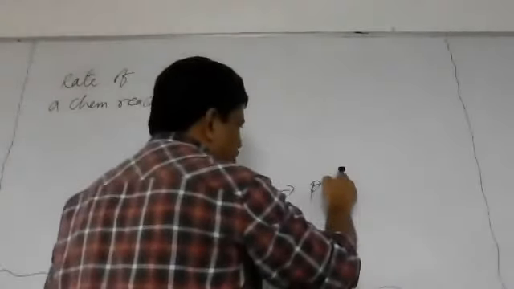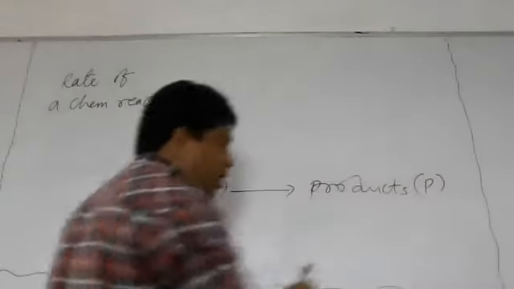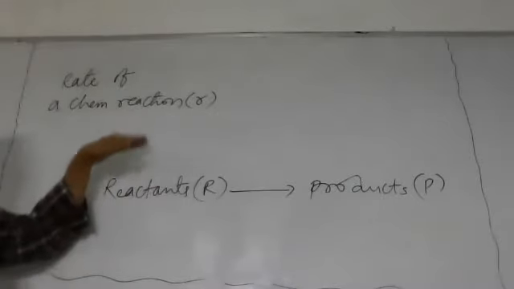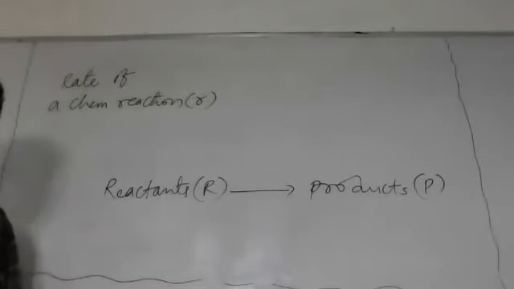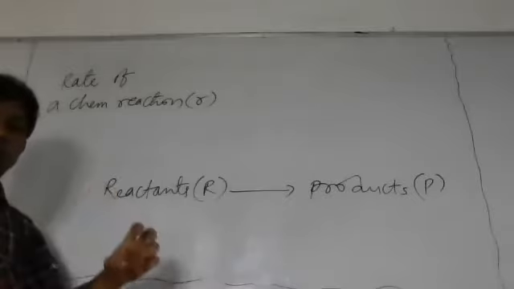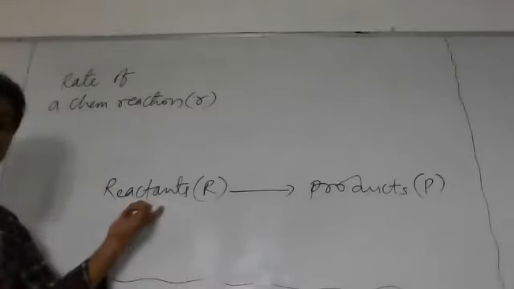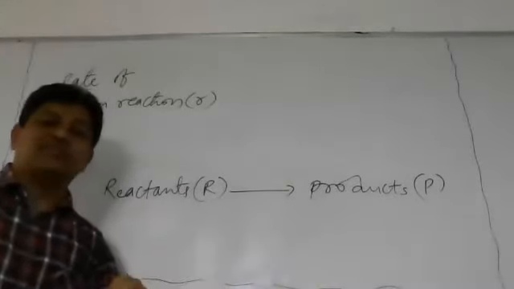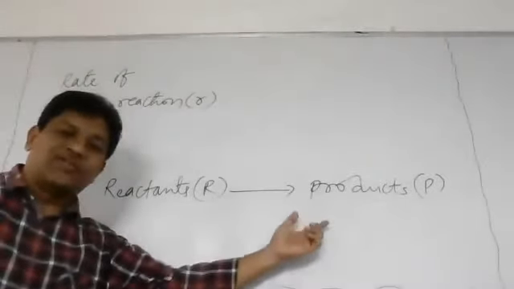In this reaction, whose concentration will be decreasing when the reaction proceeds in the forward direction, and whose concentration will be increasing? The concentration of reactants will be decreasing and the concentration of products will be increasing.